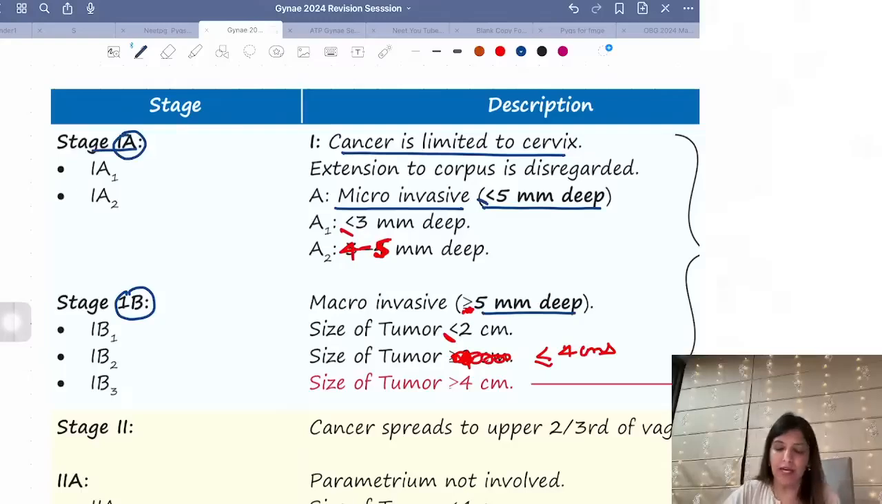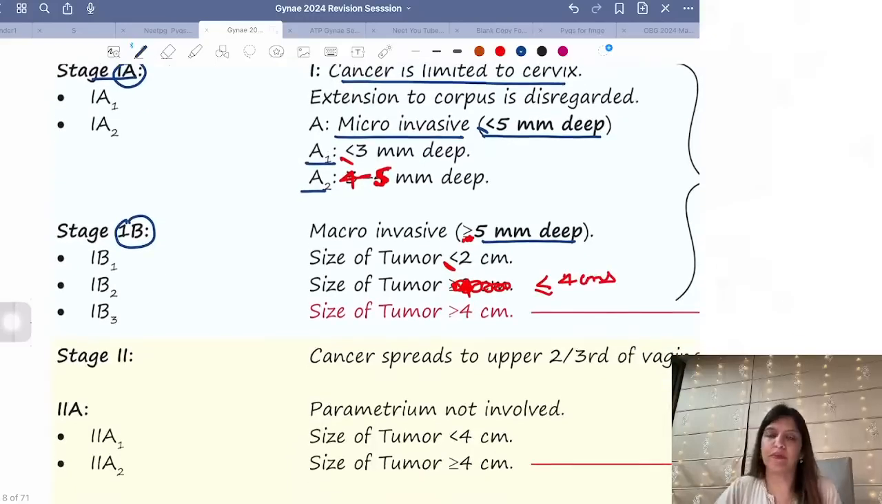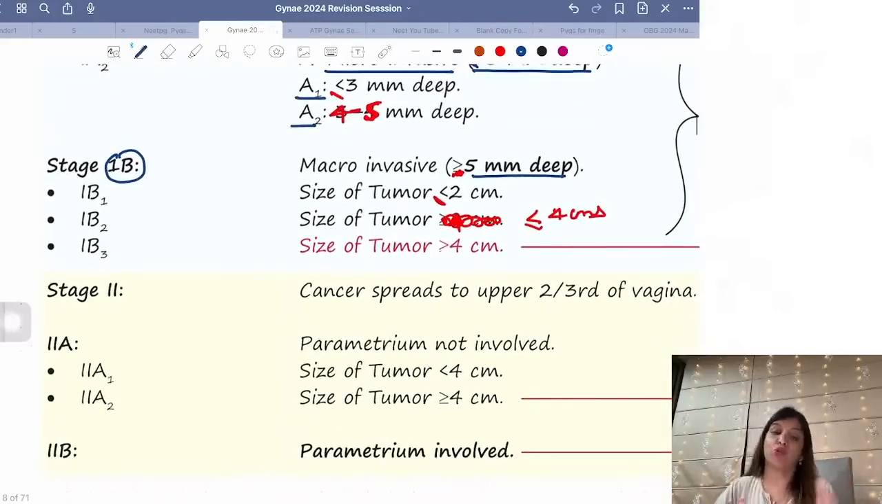Now in 1A, there are A1 and A2. A1 means less than or equal to 3 millimeters deep. A2 means 4 to 5 millimeters deep. Right? This staging I want all of you to remember. Then comes stage 1B. In stage 1B, that is macroscopic cancer, where the cancer is visible to naked eyes. It is more than 5 millimeters deep. Depth ends here. Now 1B1, 1B2, 1B3 are divided based on the size of the cancer.